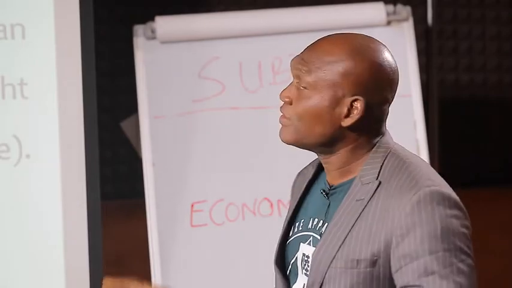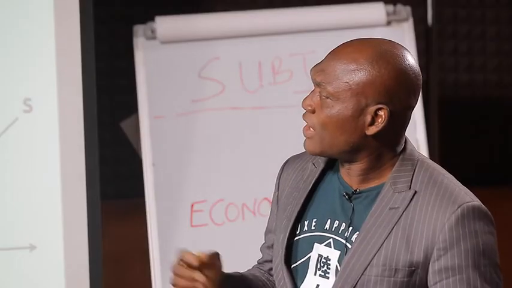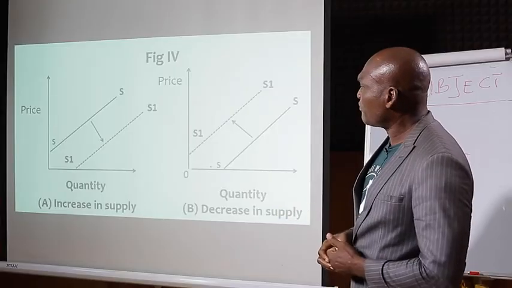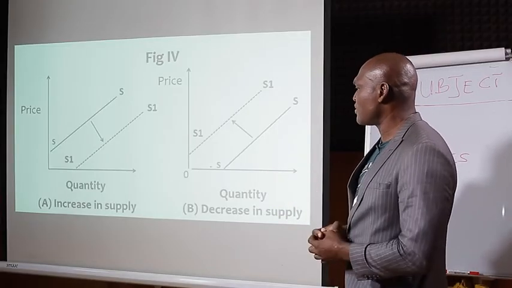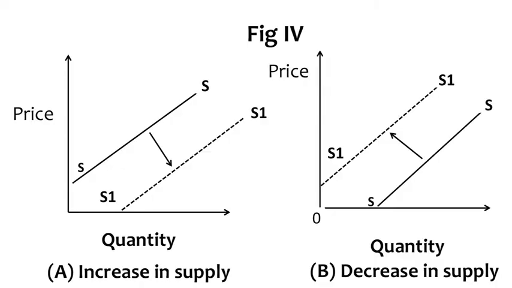Now, let us look at change in supply. Change in supply is a movement from the original supply curve to an entirely new curve. That is, leaving the original curve for an entirely new one. When you look at this fig 4, you see we have A, increase in supply, and we have B, decrease in supply. This is what we mean by change in supply.